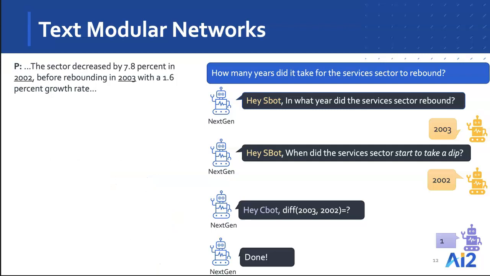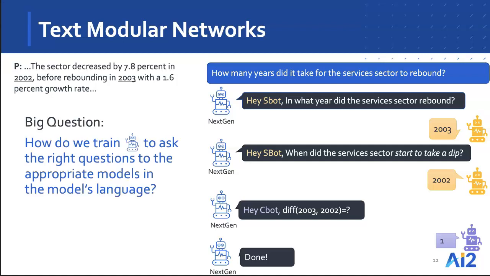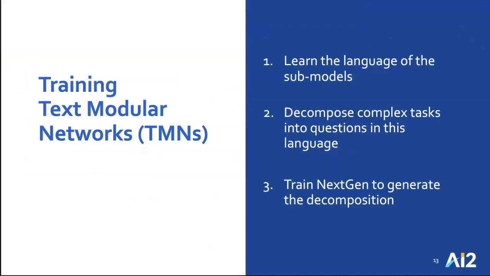And so at this point, the big question that we have for training Text Modular Networks is how do we train this NextGen model to ask the right question to the appropriate models in their language. And so that is a key technical question that we try to solve in this work. Our solution can be broken down into 3 steps. We first learn the language of the submodel. We then decompose complex tasks into sub-questions in this language. And finally, we train NextGen on these generated decompositions.